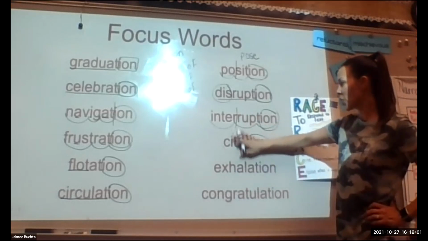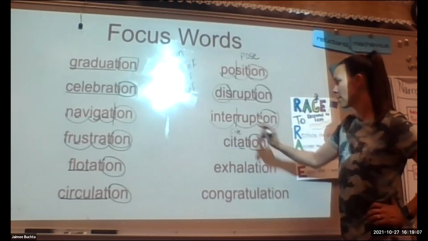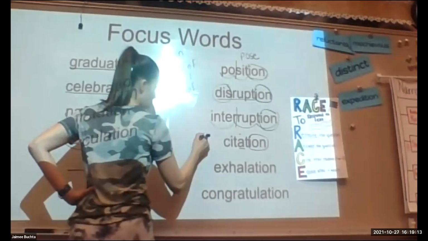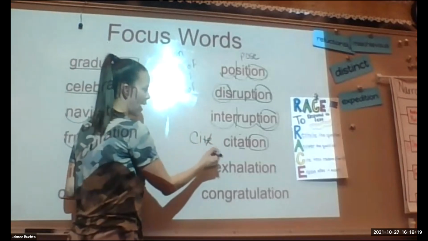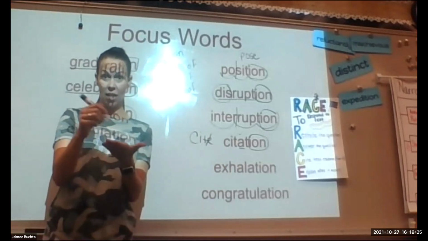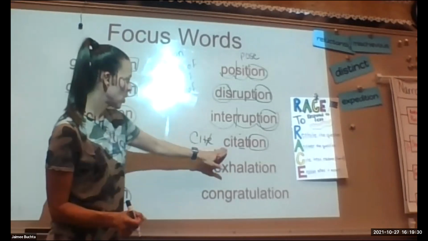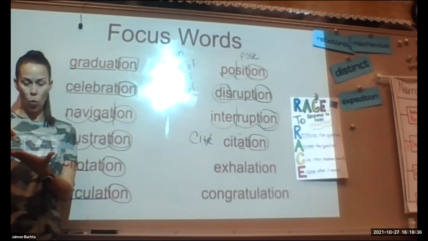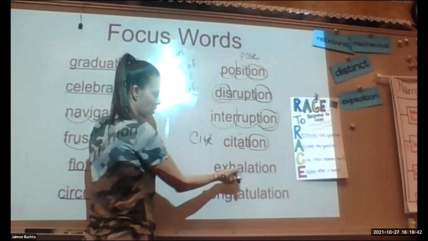I could divide here and say citation. But actually this word, if you think about the base that it might go back to, it goes back to this word, cite. Let me write it a little bigger. Cite. And you drop that ninja E when you add -ate on. Citation. And citing has to do with writing down. Citing your sources means to write your sources down. And a citation is like a written warning. You might get a citation from a police officer, a written warning for speeding, kind of that first warning.